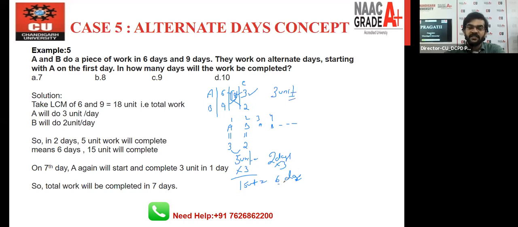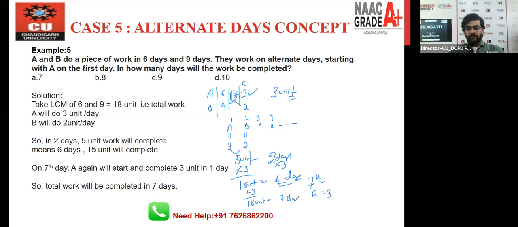And we all know after the 6th day, the 7th day will come. And on the 7th day, who will come? On the 7th day, A will come, right? A will do 3 unit work. So 15 plus 3, 18 units. And that is the 7th day, right? On the 7th day this work will be completed, and this is the answer for this question, right?